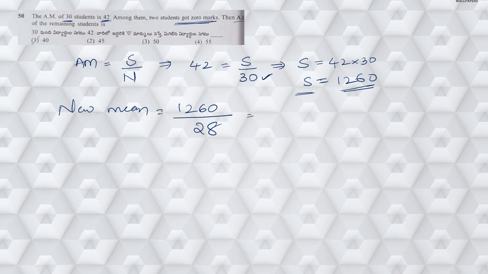So what is the value of 1260 by 28? In the 4 table, if I cancel, 4 threes are 12, so 4 ones are 4, next 4 fives are 20, 4 sevens are 28. Next in the 7 table, 7 fours are 28, 7 fives are 35. Hence the answer is 45.